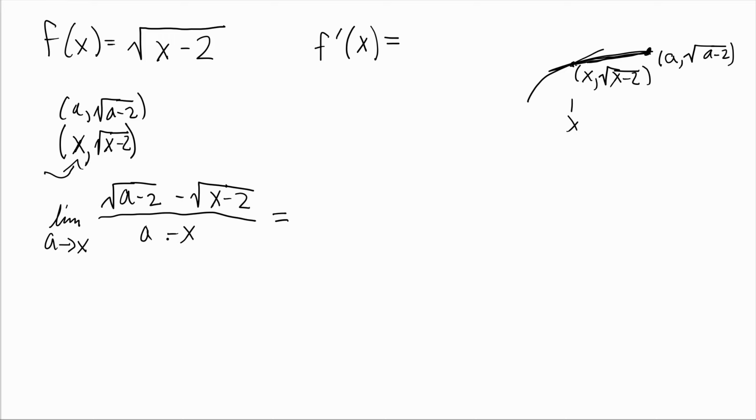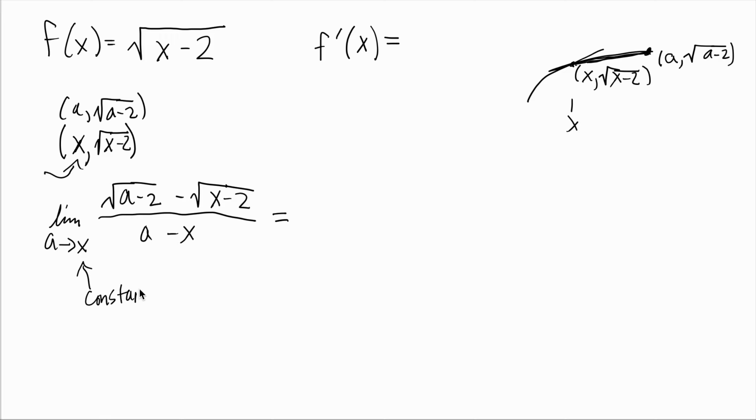Now in here, realize that we see a's and x's in this limit expression. But really, what's the variable that we're concerned with when we're taking a limit? It's a. A is what's changing. A is what's getting close to something. X is behaving like a constant.